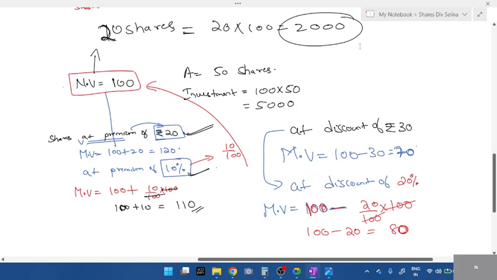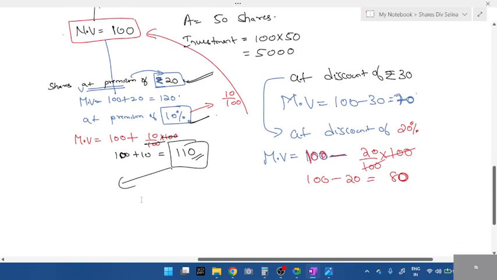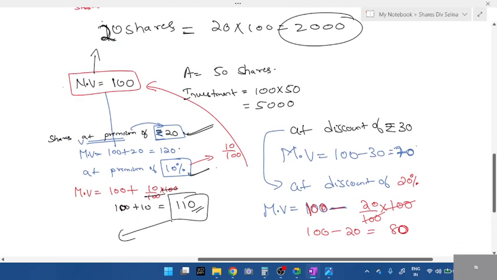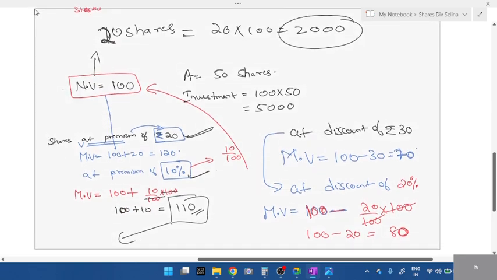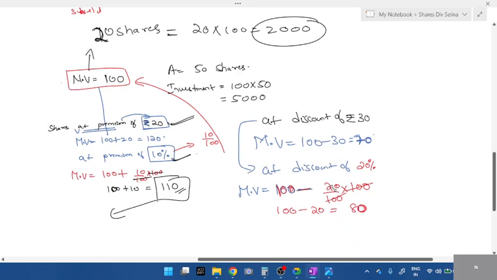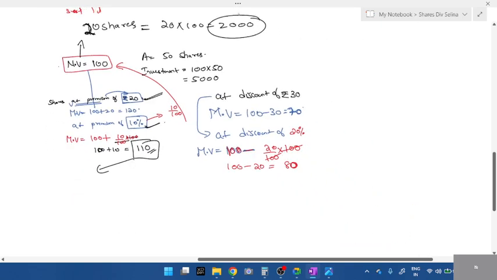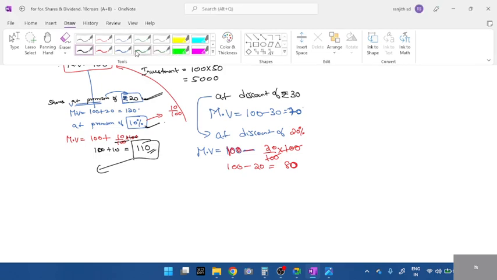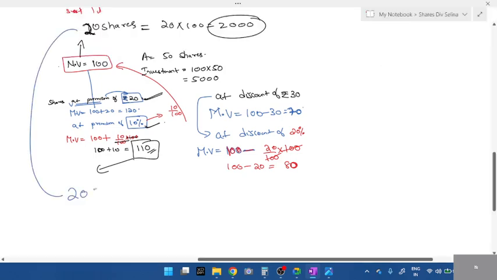So my original investment is 2000. The company is doing well. How much is each share now? Each share is 110. I'll still be having 20 shares with me, right? Starting, I invested only 2000. I still have the 20 shares with me. 20 into 110, students. If the company is doing well, 20 into 110.